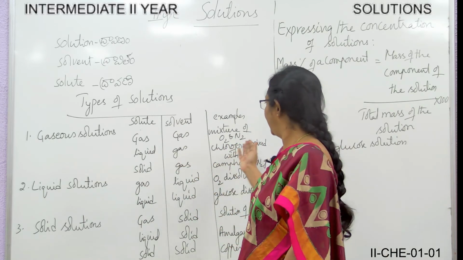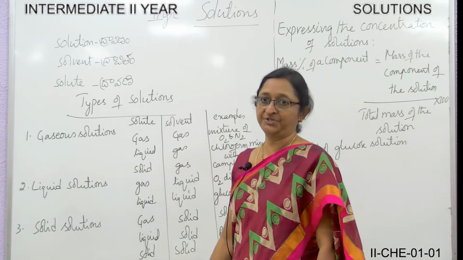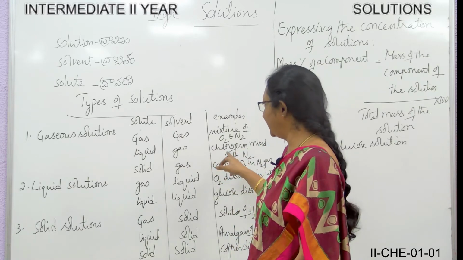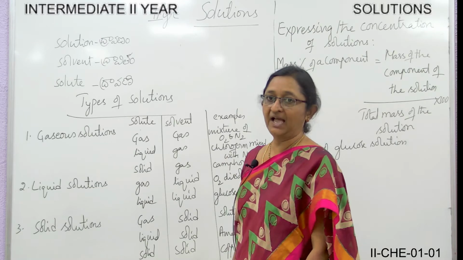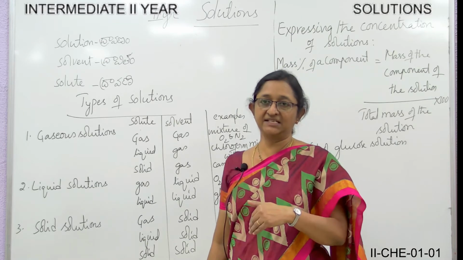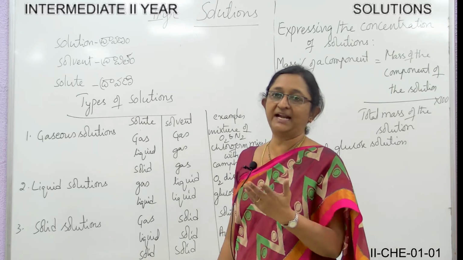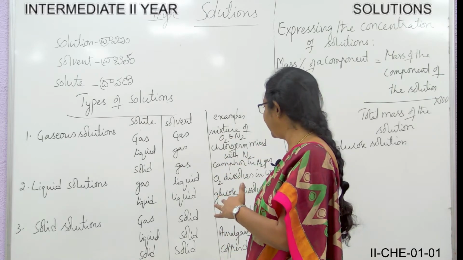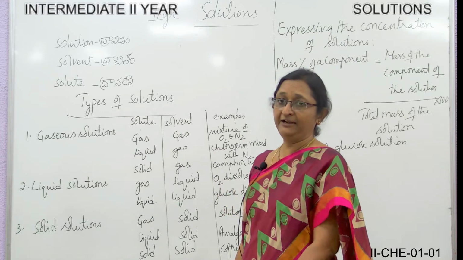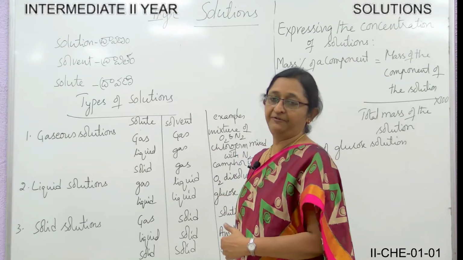Then the other one, if the solute is liquid and the solvent is gas, what examples can you take here? Chloroform mixed with nitrogen. Chloroform is in the liquid state and it is mixed with nitrogen.